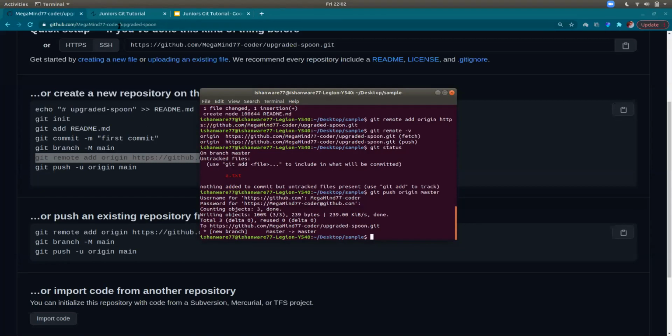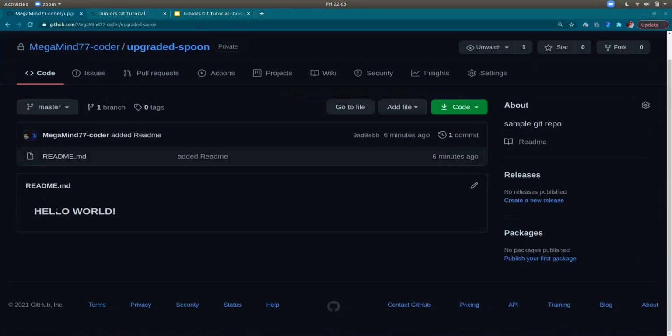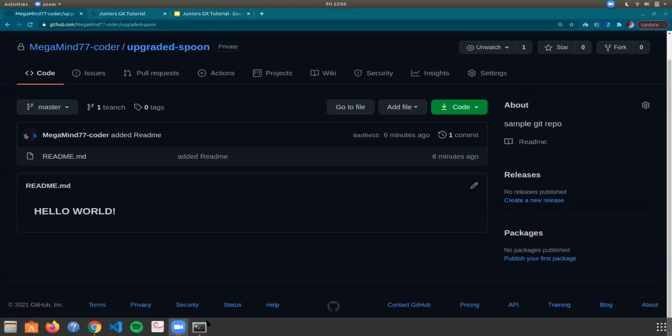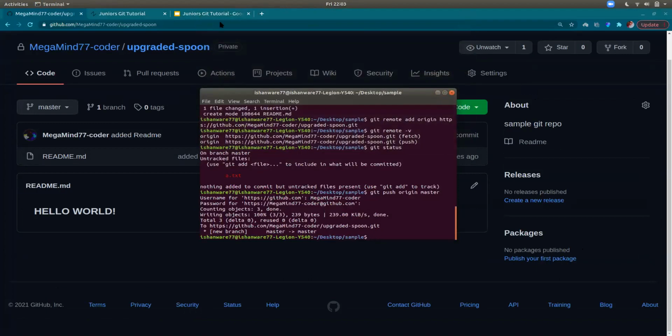Have you followed till now? So when I reload, it will actually show the readme.md file. Readme.md, hello world. Is it visible? You can see that it's now on GitHub as well.